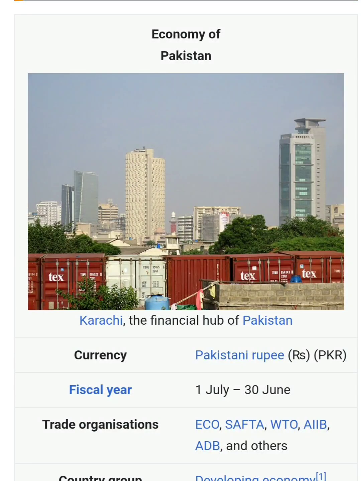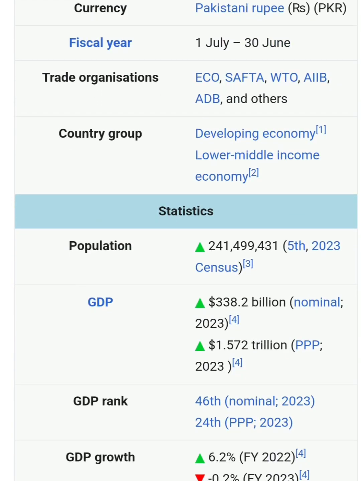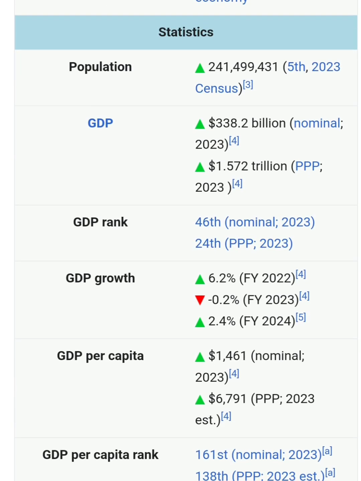This lecture is about the economy of Pakistan. The fiscal year of Pakistan starts from 1st July up to 30 June. The total population of Pakistan is 241 million, and Pakistan is the fifth most populous country in the world.